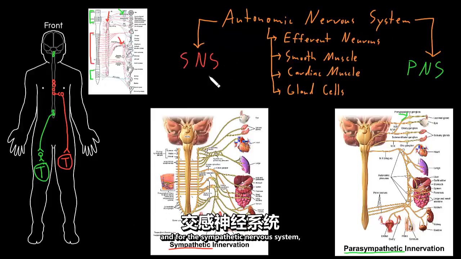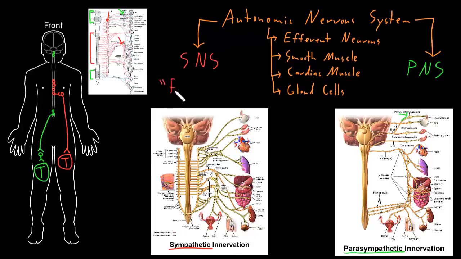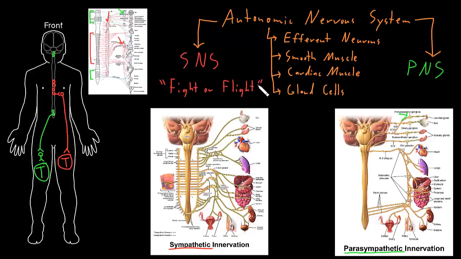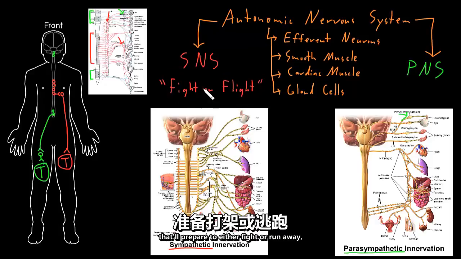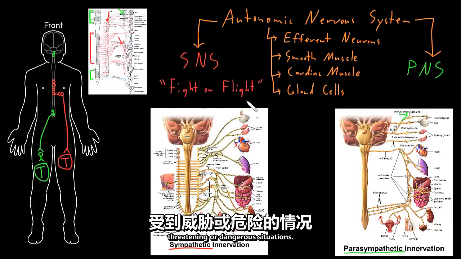And for the sympathetic nervous system, the phrase is fight or flight. That the sympathetic nervous system, when it's activated, will cause lots of changes in the body that'll prepare to either fight or run away, which can kind of help you deal with threatening or dangerous situations.